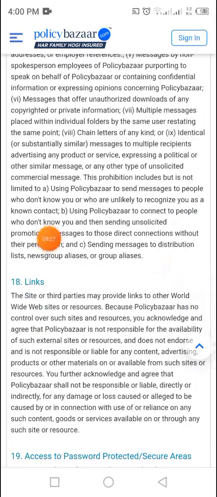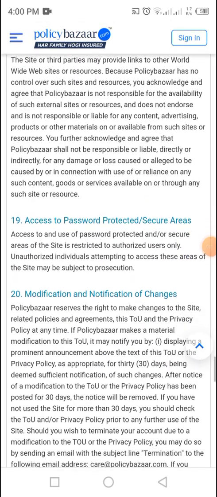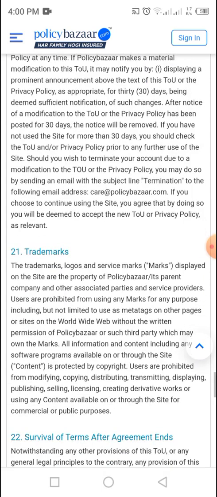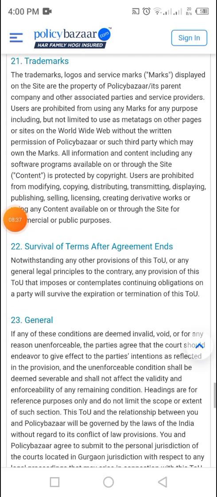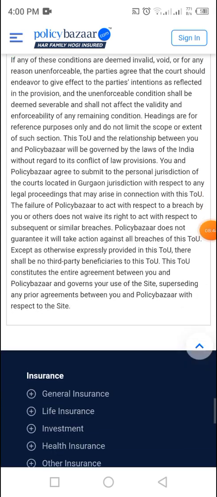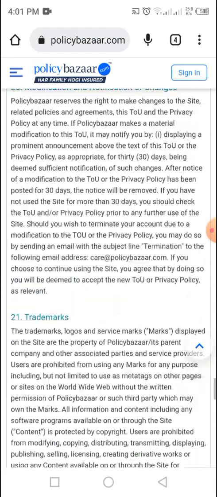You need to check this link also. And then access to password protected and secure areas, modification and notification of changes, then trademarks. Then you need to read the survival of terms and agreement ends, then general information. You need to read all of this very carefully. Then you have to apply for the insurance. That's what it is telling about.